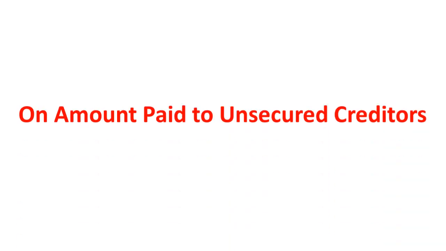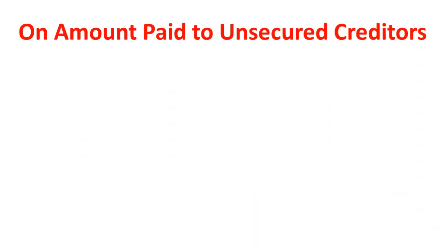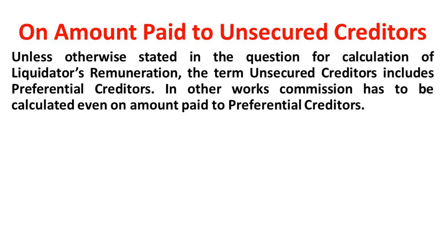Clear? The next one is remuneration on amount paid to unsecured creditors. When you talk about unsecured creditors, unless specifically stated otherwise in the question, you need to bear in mind that the preferential creditors are also part of unsecured creditors. Only if it is specifically stated that the preferential creditors are not a part of unsecured creditors do you not take them, but generally we need to consider preferential creditors as unsecured creditors.